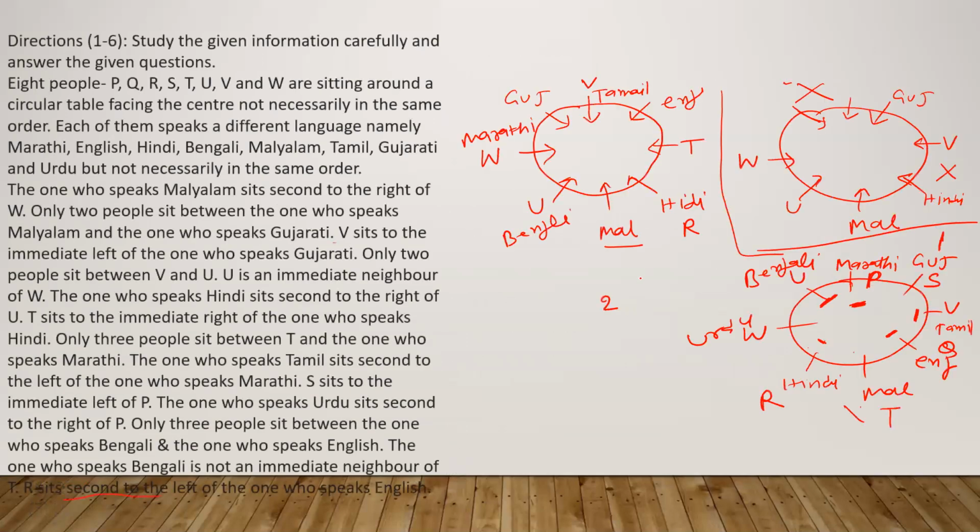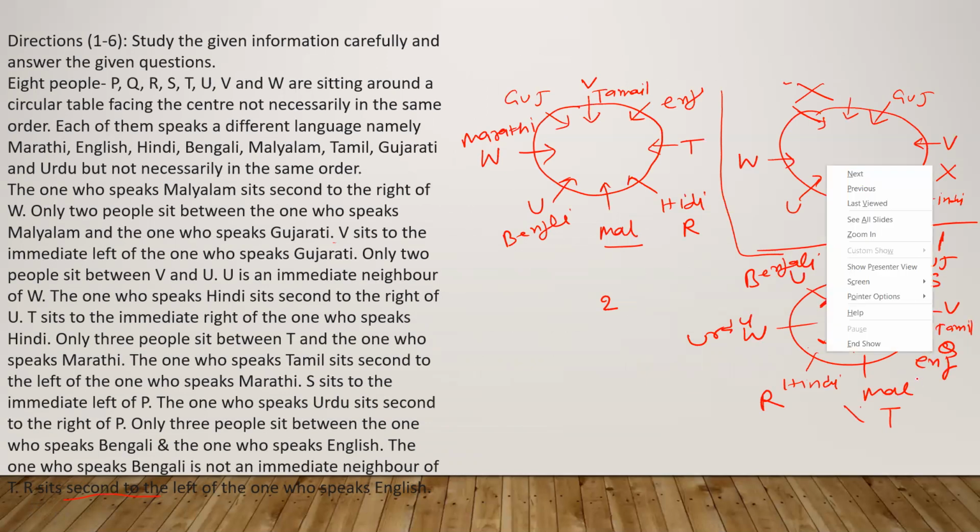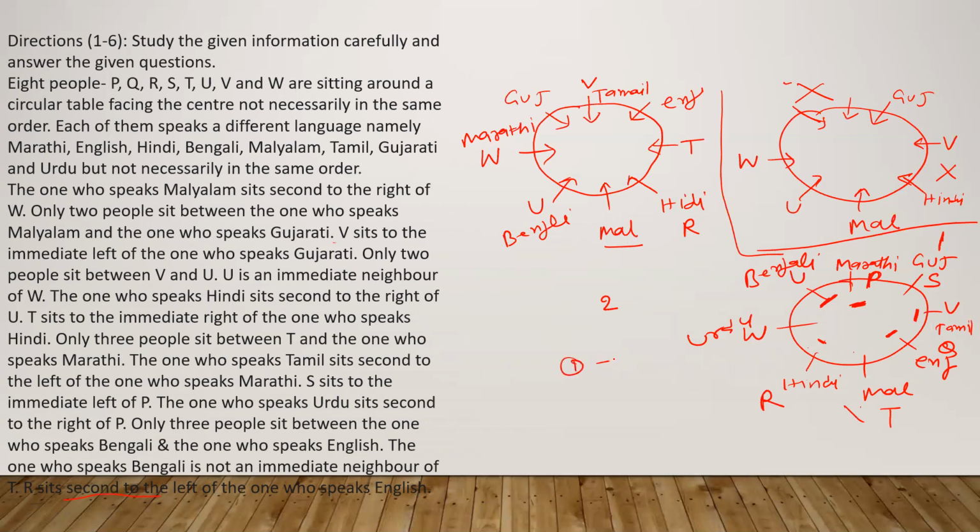Q, they have given Hindi. Where is Q in this one? So this is Q here. Q belongs to Hindi. So one gap is there between Q and Hindi. See here, all of you. So first one, one gap. Second one is V and English. You just have to make this in your notebook and then solve all the questions. V is here and English is here. Both are together, so no gap. Zero gap is here.